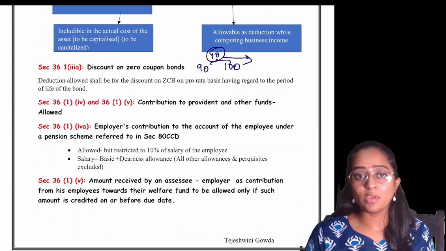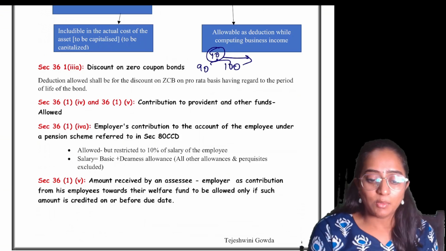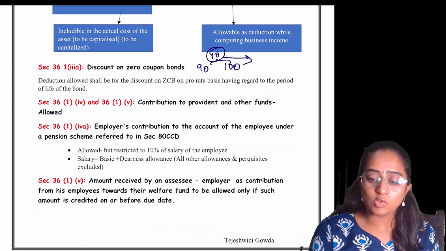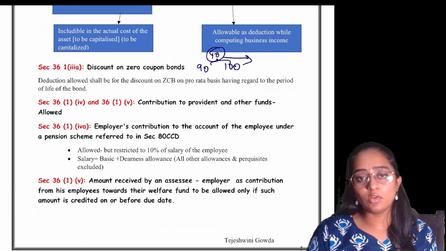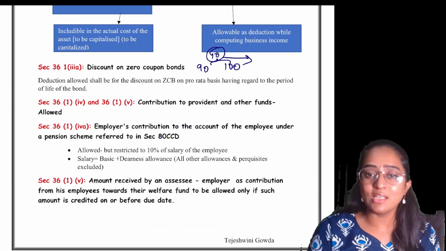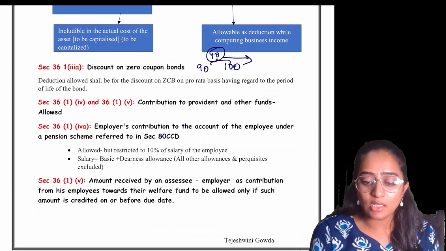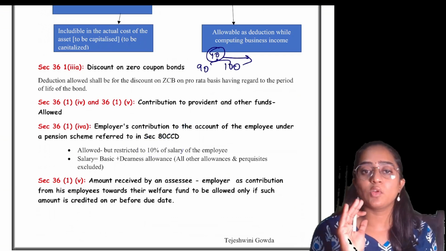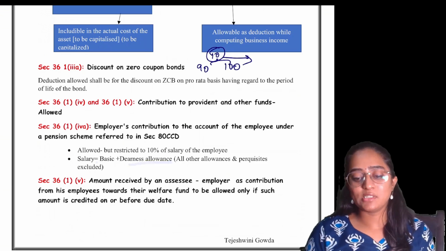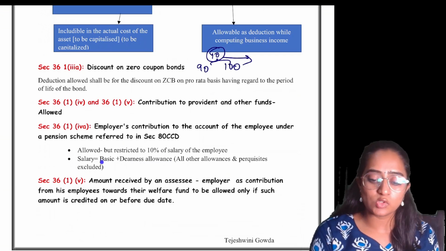Now, Section 36 subsection 1 clause 5 and clause 6 speak about contribution to provident fund and other funds. Contribution made by the employer is going to be allowed as deduction. Remember 4A: the employer's contribution to the account of the employee under the pension scheme of 80CCD is allowed as deduction, but restricted up to 10% of the salary of the employee, and salary for this purpose would be basic plus DA. All the other allowances and perquisites are excluded. Only these two are considered.